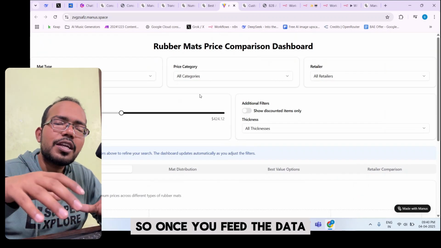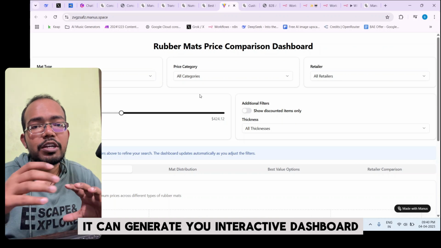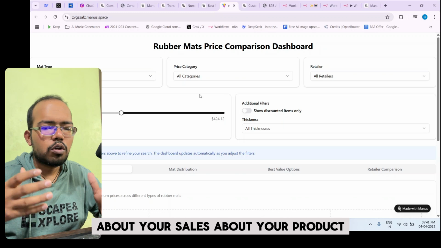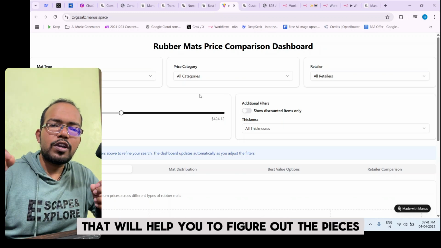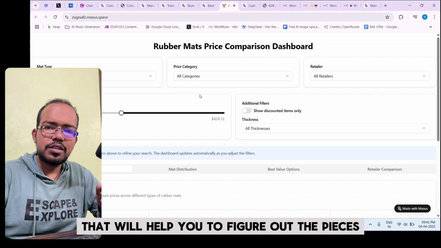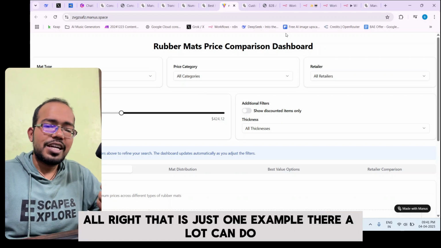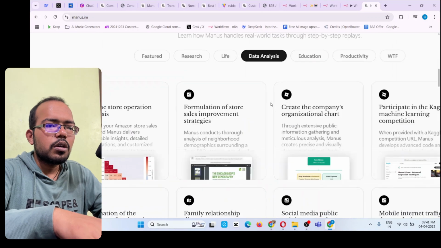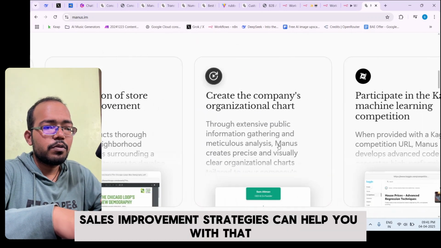So once you feed the data, your report, to Manas AI, it can generate an interactive dashboard that will give you very detailed insights about your sales, about your product, about your business, that will help you figure out the pieces which are not easily visible, but where you can actually improve. All right, that is just one example. There is a lot it can do. So another thing, okay, this is kind of the same thing, sales improvement strategies, it can help you with that.